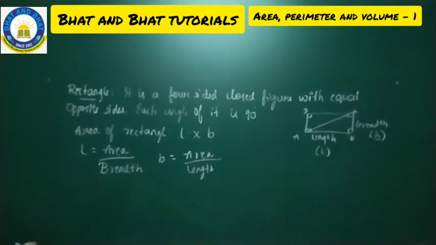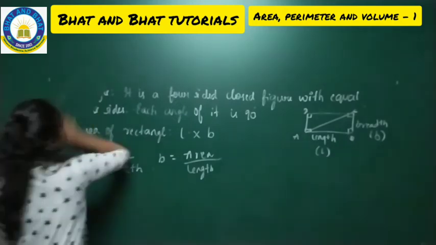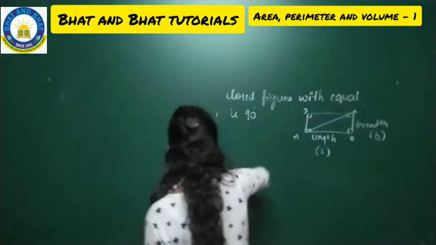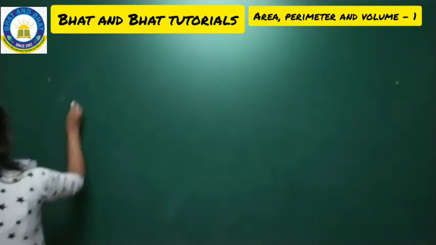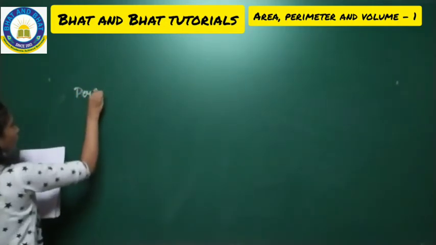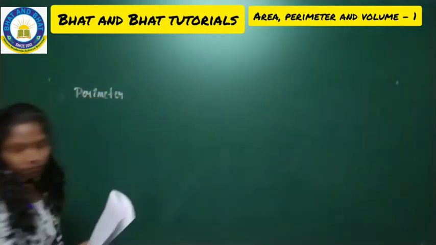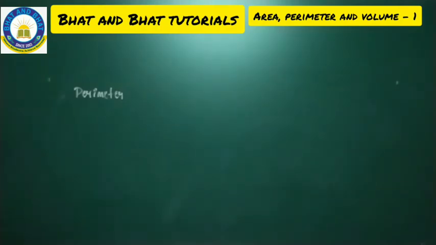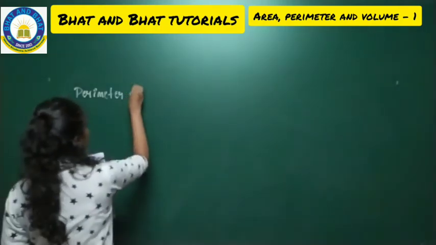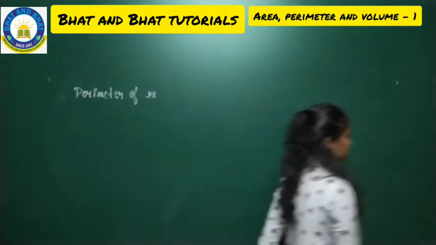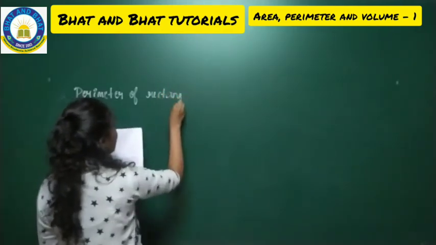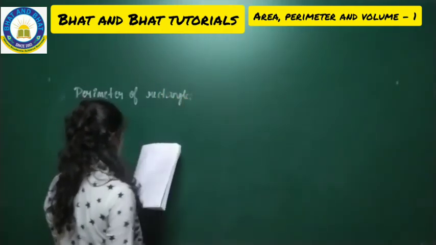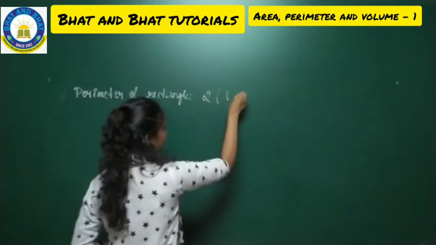To find the perimeter of a rectangle, we have the formula, that is 2 into length plus breadth.